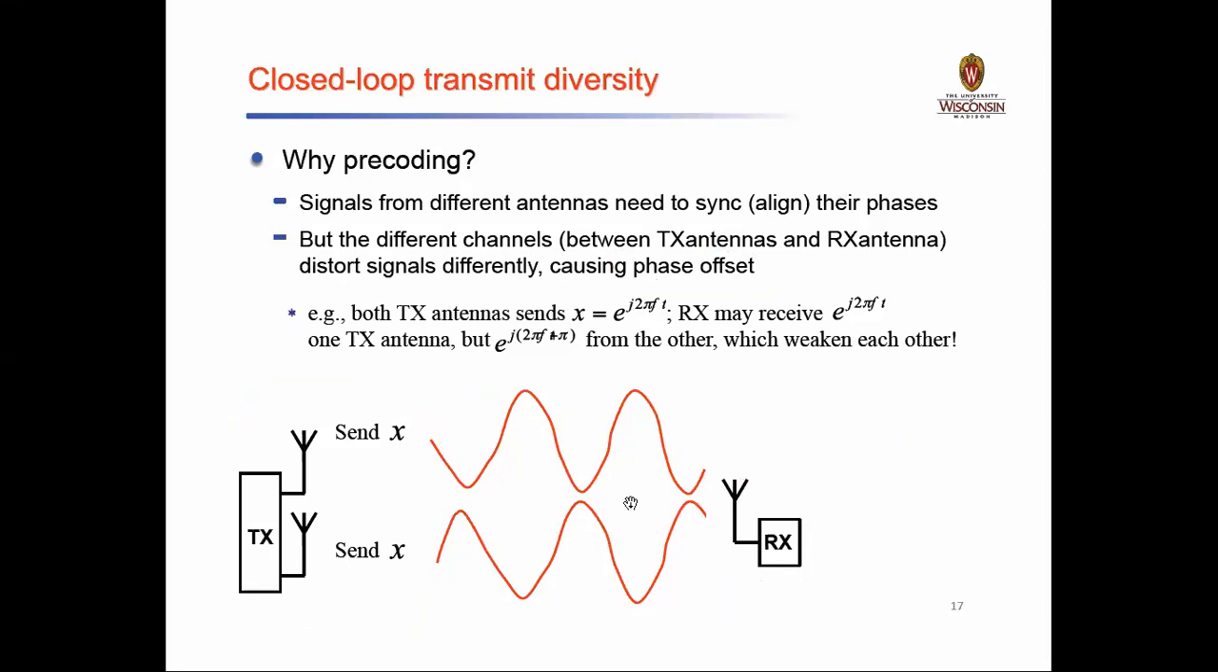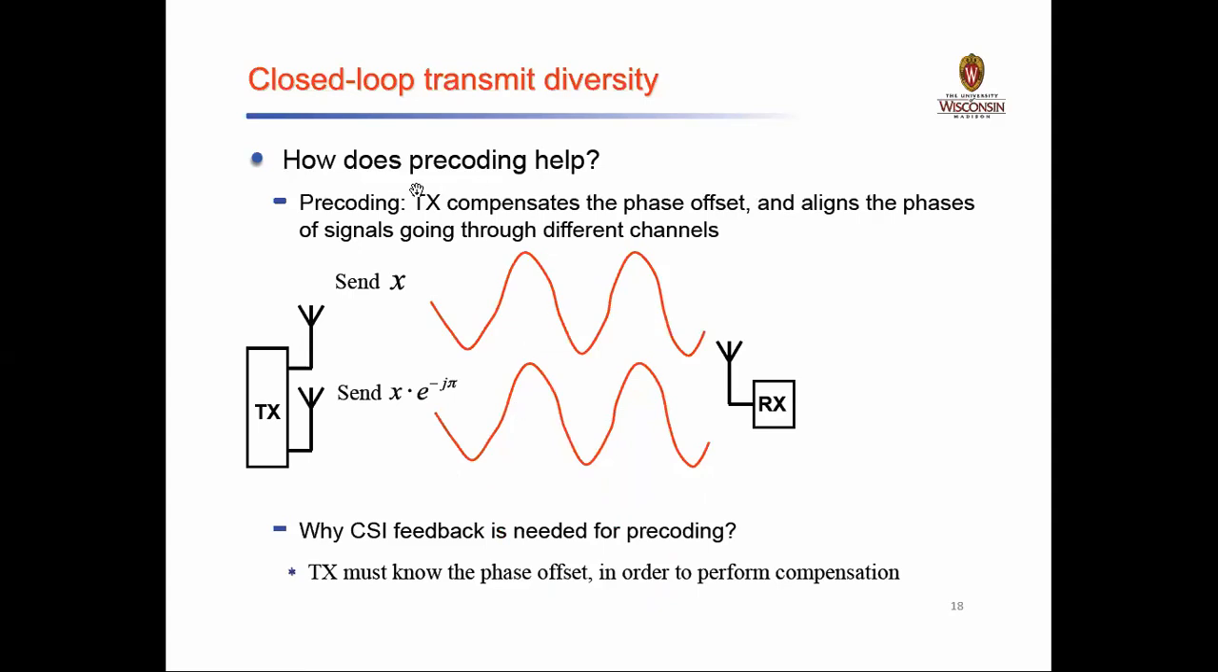And the second thing is how this precoding can help. Okay, so when it comes to the precoding mechanism, the transmitter compensates the phase offset. Okay, it will try to compensate the phase and align the phases of the signal going through the different channel. It is done before only. Before sending it, the transmitter will compensate the phase offset. Okay, and then it also aligns the phase of the signal going through the different channels.